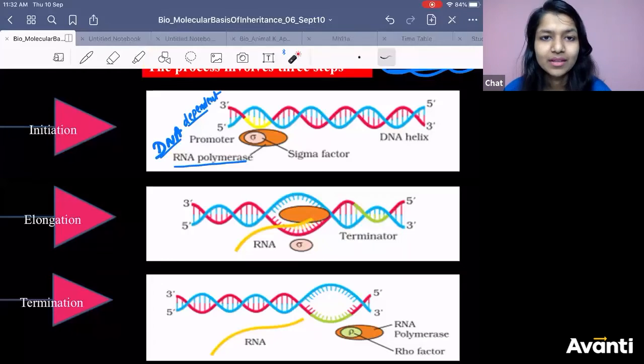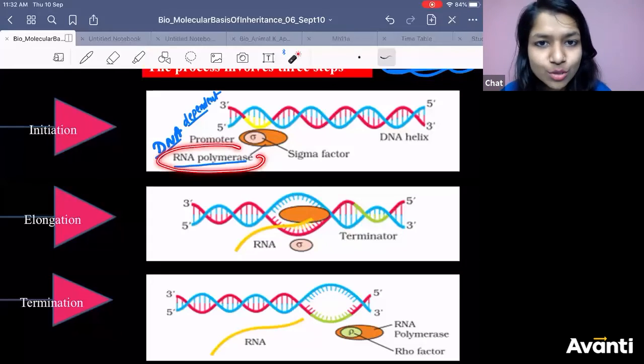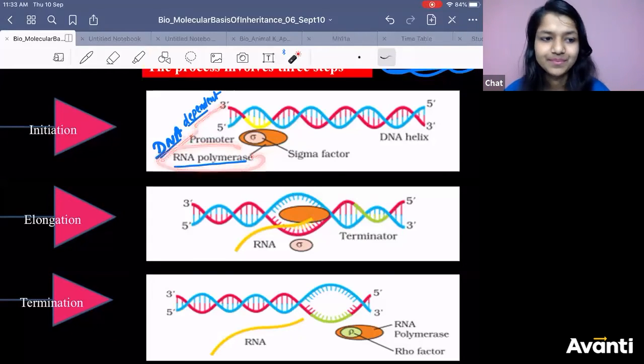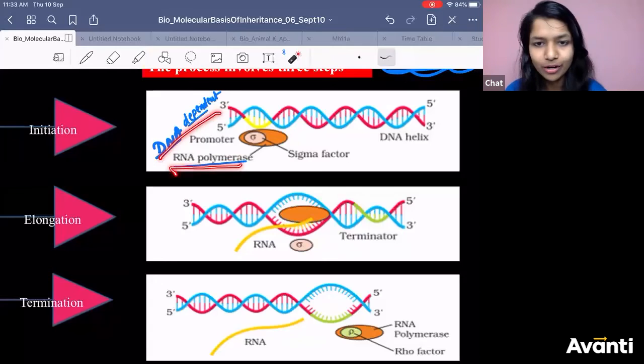3 to 5. So this RNA polymerase is dependent on what? DNA, right? From where would you bring RNA? RNA is not there. It is going to be formed, my dear. It is not yet formed. So this RNA polymerase nature is DNA dependent. Why am I saying it is DNA dependent? Because 3' to 5', that is the base. From here only it is going to make RNA. So RNA polymerase is DNA dependent RNA polymerase. Got it?